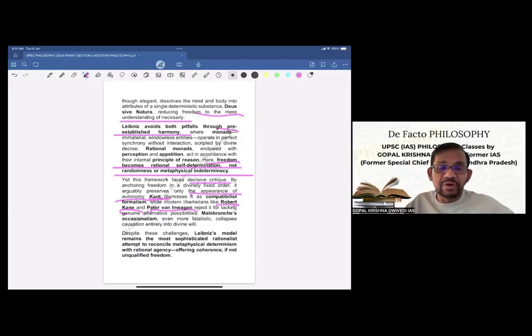lacking genuine alternative possibilities. Now, another theory of mind-body, Malebranche's occasionalism, even more fatalistic, collapses causation entirely into divine will. So, there are challenges to Leibniz's pre-established harmony also, as has been clearly brought out here. Despite these challenges, Leibniz's model remains the most sophisticated rationalist attempt to reconcile metaphysical determinism with rational agency, offering coherence, if not unqualified freedom. So definitely it's not unqualified freedom, but yes, it's better than Spinoza or Descartes.